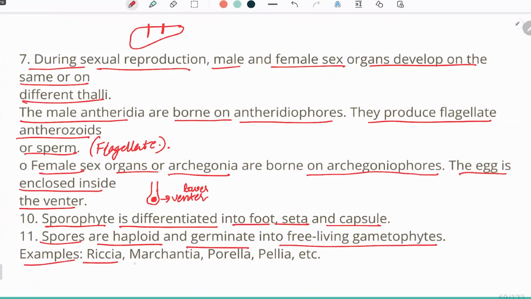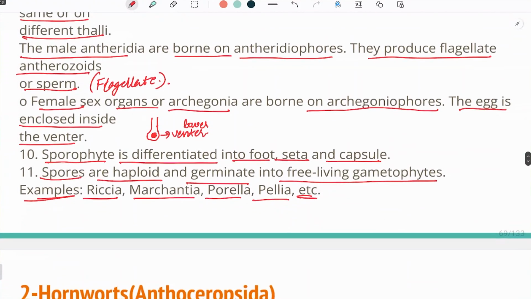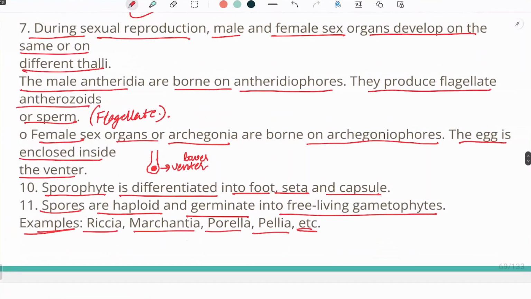Examples are Riccia, Marchantia, Porella, and Pellia, etc. So the spores are haploid, and when they germinate, they give rise to a free-living gametophytic plant body. The examples of which are Riccia and Marchantia. So these are the examples of liverworts.